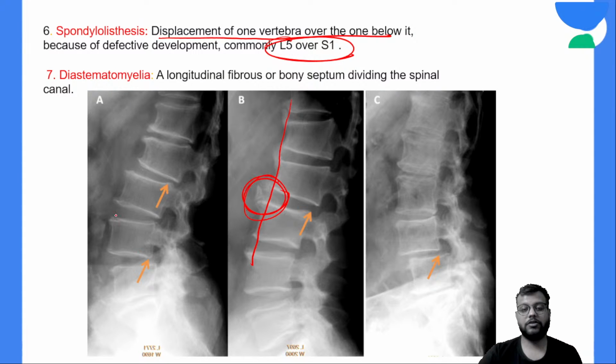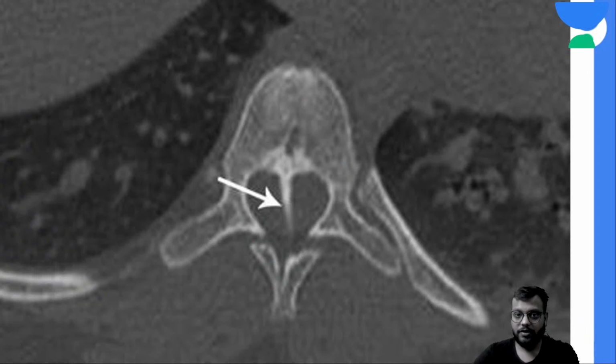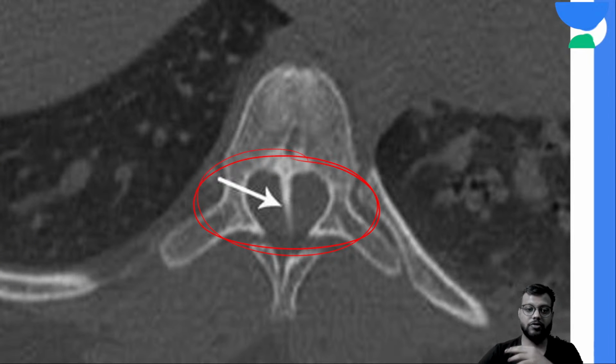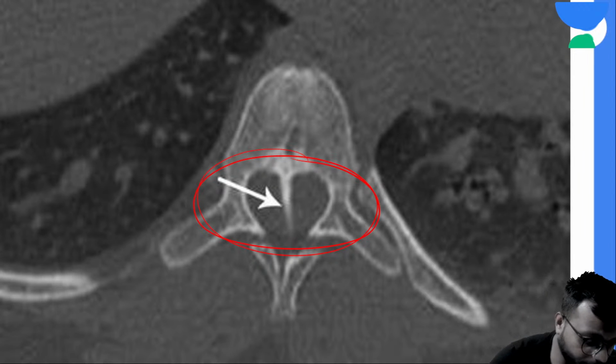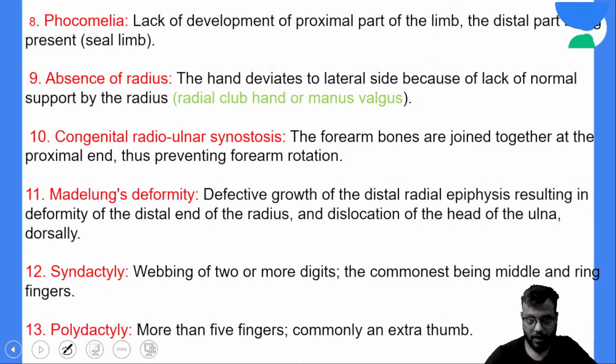Now what is diastematomyelia? Diastematomyelia is a longitudinal fibrous or bony septum which divides the spinal canal, generally seen in patients with spina bifida. So this is your diastematomyelia.